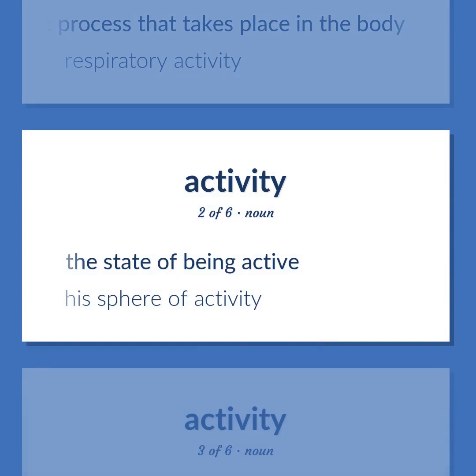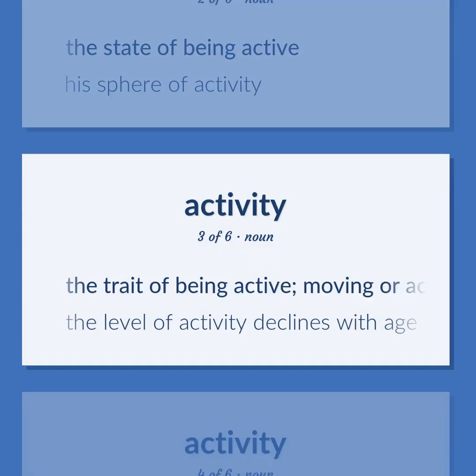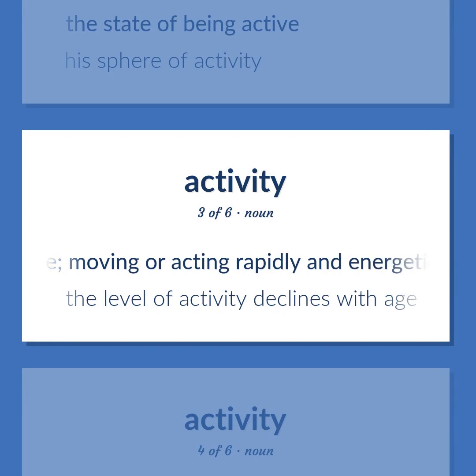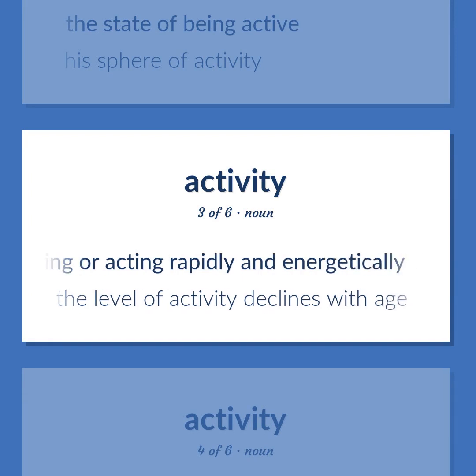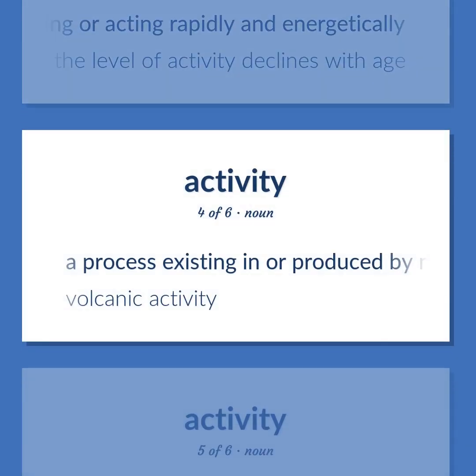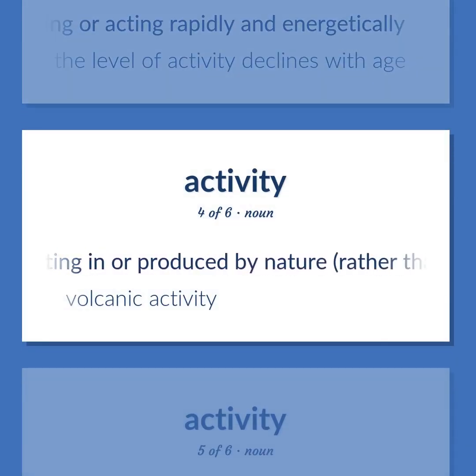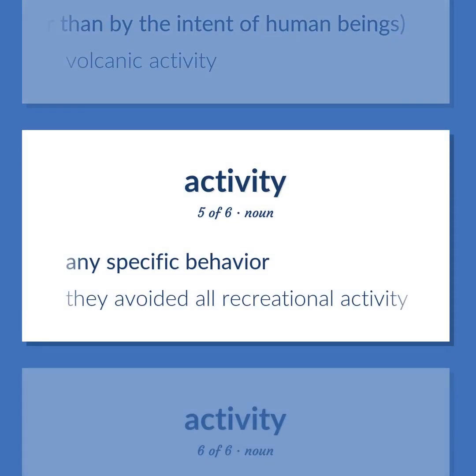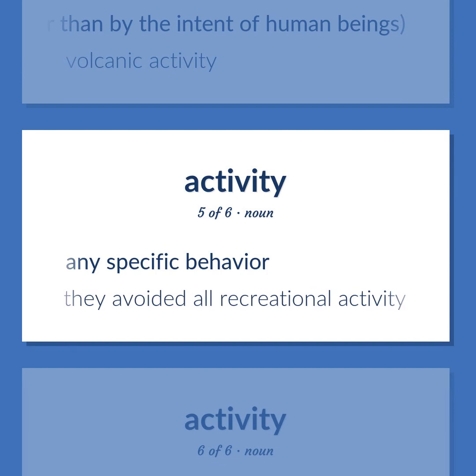The state of being active. His sphere of activity. The trait of being active, moving or acting rapidly and energetically. The level of activity declines with age. A process existing in or produced by nature, rather than by the intent of human beings. Volcanic activity. Any specific behavior. They avoided all recreational activity.